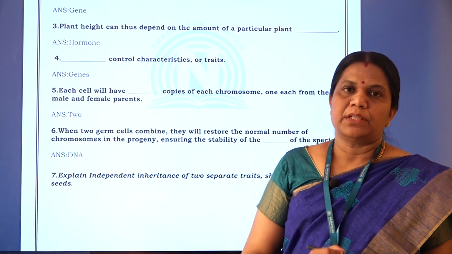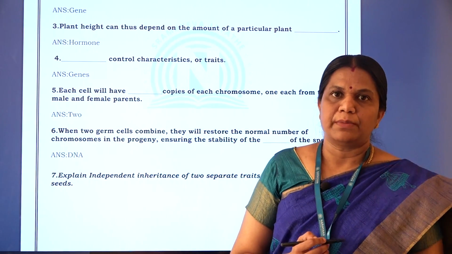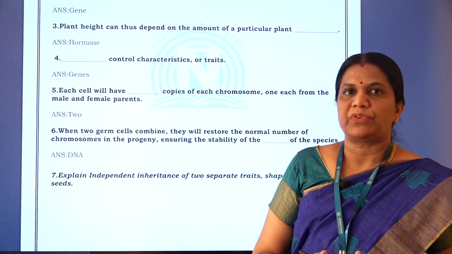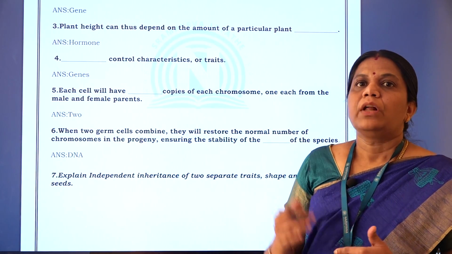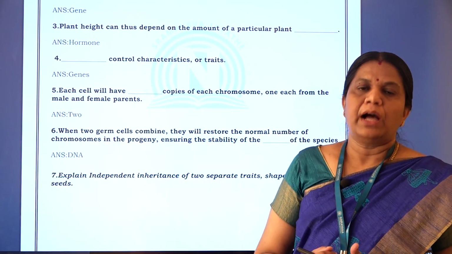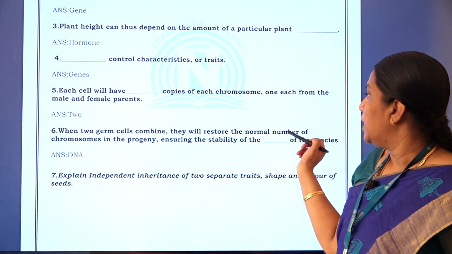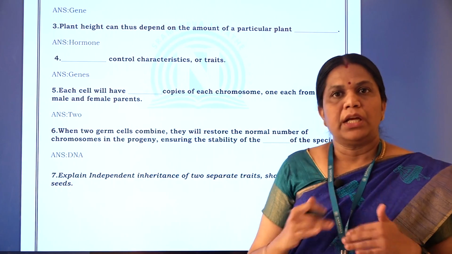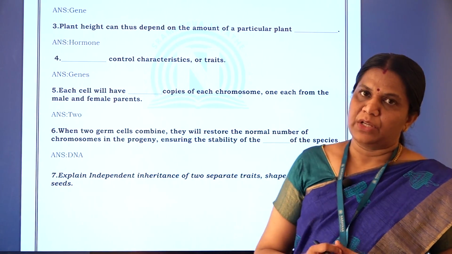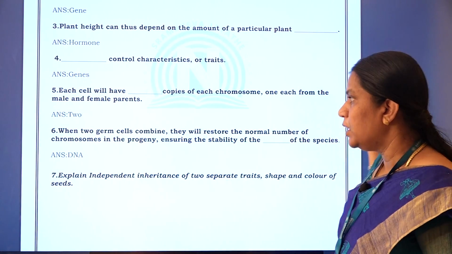So 23 from the paternal side and 23 from the maternal side give the offspring 23 pairs of chromosomes, ensuring the stability of the DNA of the species, continuing generation after generation.